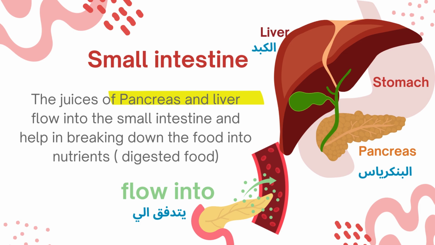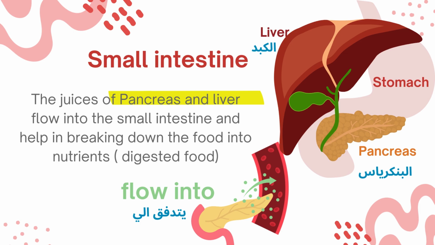Here, the food is fully digested, okay? As the food is broken down into nutrients completely, the nutrients are now found in the small intestine. And we need these nutrients to go to the blood vessels, and the blood carries these nutrients to all the body parts, yes? Because we said that all the body needs nutrients to get energy.